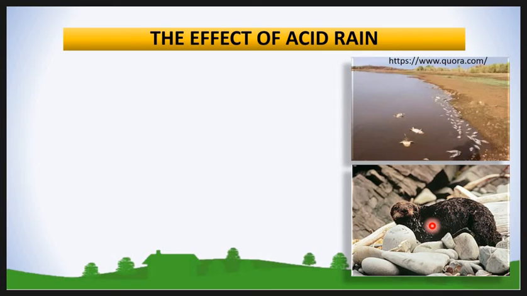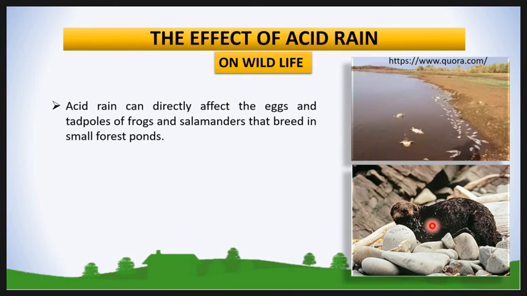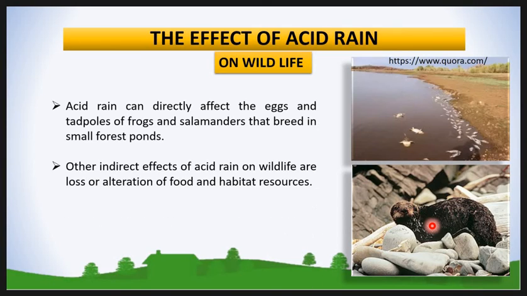The effect of acid rain on wildlife. Acid rain can directly affect the eggs and tadpoles of frogs and salamanders that breed in small forest ponds. When the pond water is acidic, it affects the eggs of frogs and salamanders. Other indirect effects of acid rain on wildlife are loss or alteration of food and habitat resources.